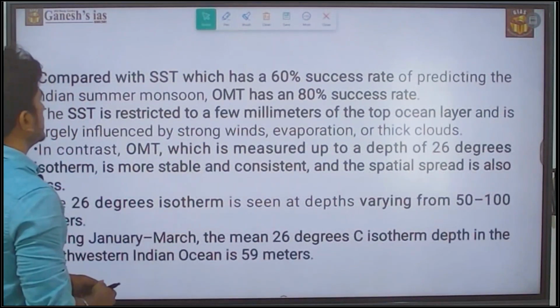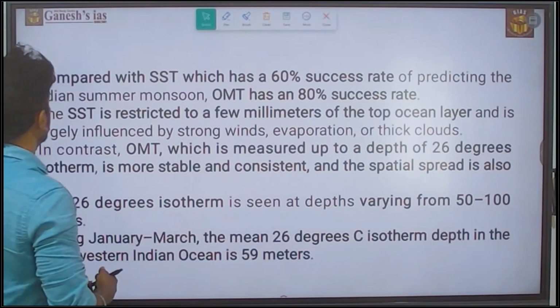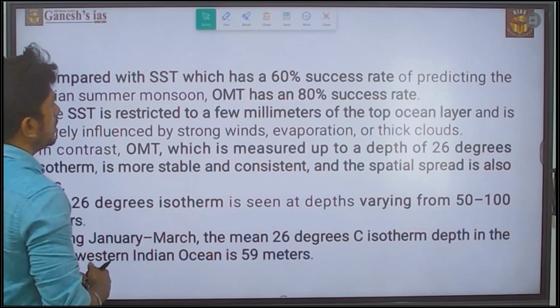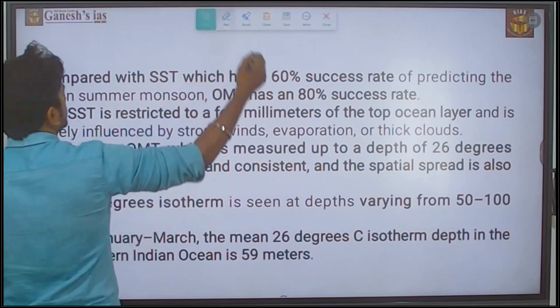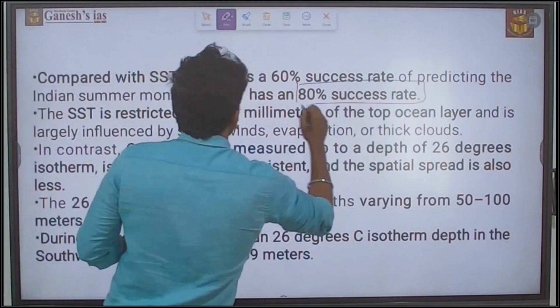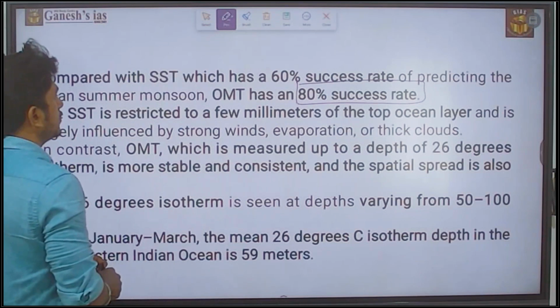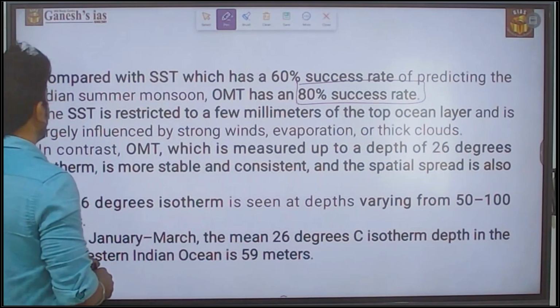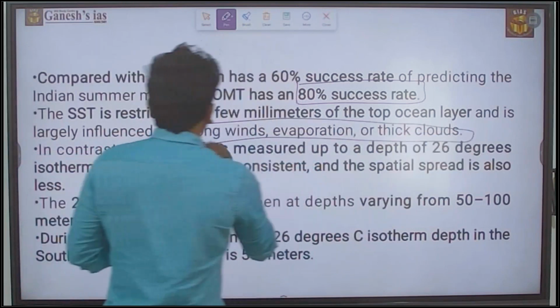Compared with SST, which has a 60% success rate of predicting the Indian summer monsoon, the OMT has an 80% success rate. The SST is restricted to a few millimeters of the top ocean layer and is largely influenced by strong wind, evaporation and thick clouds.